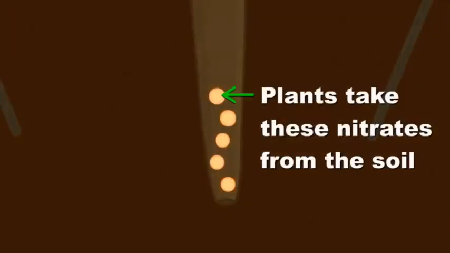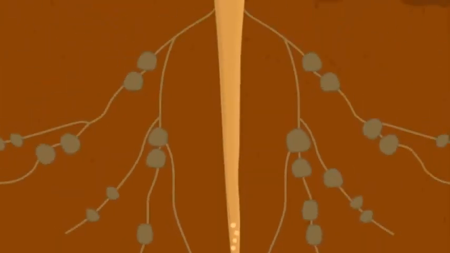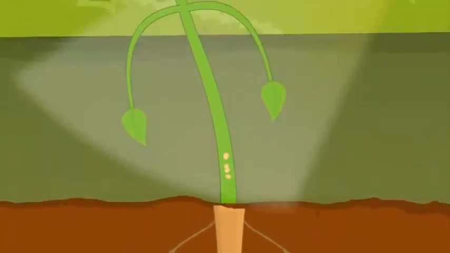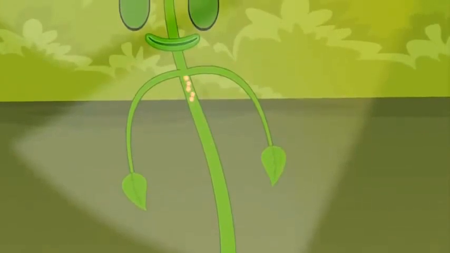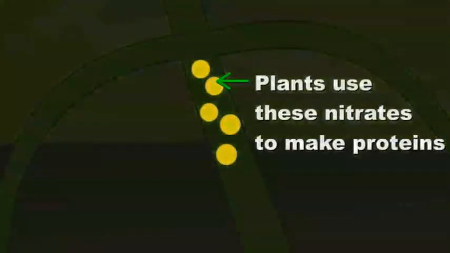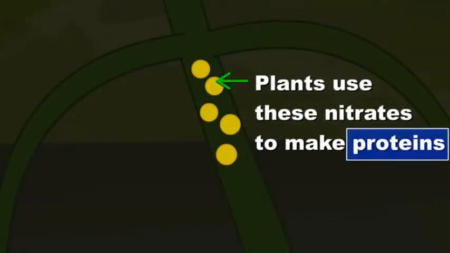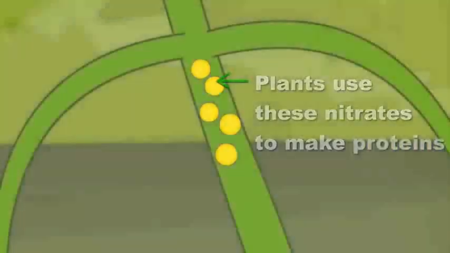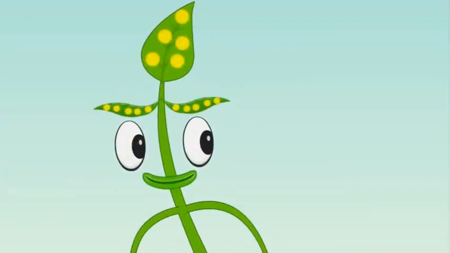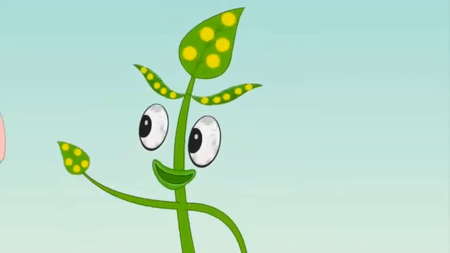Here the plant takes these nitrites from the soil, and it reaches the plants, and the plant is utilizing these nitrogenous compounds to make proteins. Therefore, the plants contain protein, and when animals and humans consume these plants, they get their daily dose of nitrogen.